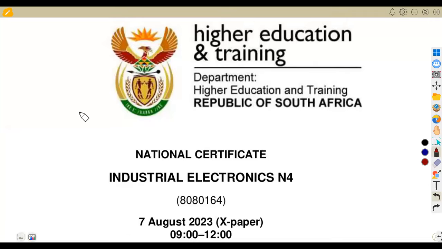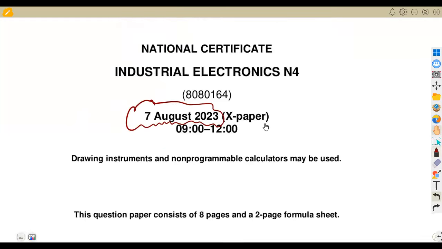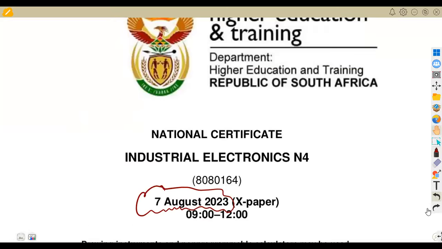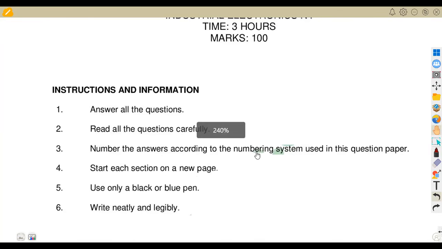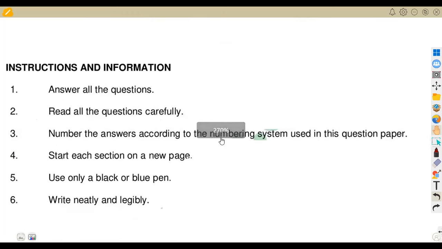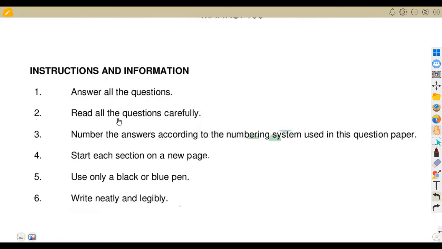Still on our revisions. This is for Industrial Electronics N4, the August 2023 exam that we are going to focus on, which was written on the 7th of August 2023. So we're not gonna waste much time. We're just gonna quickly rush through the question paper so that we see if we are supposed to attempt such typical questions. It's very, very important that you understand your instructions and information, which is, in this case, the